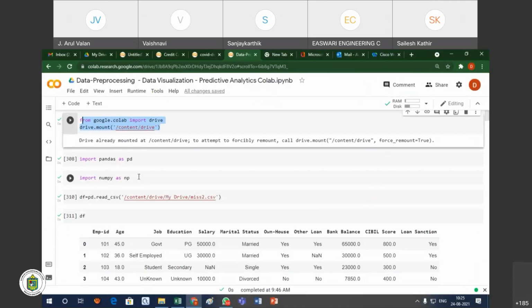For example, in a C program, we include header files such as math.h. So these are the header files. Whatever header files are required, we will normally include. Similarly, in Python, instead of header files, here we have to use libraries.